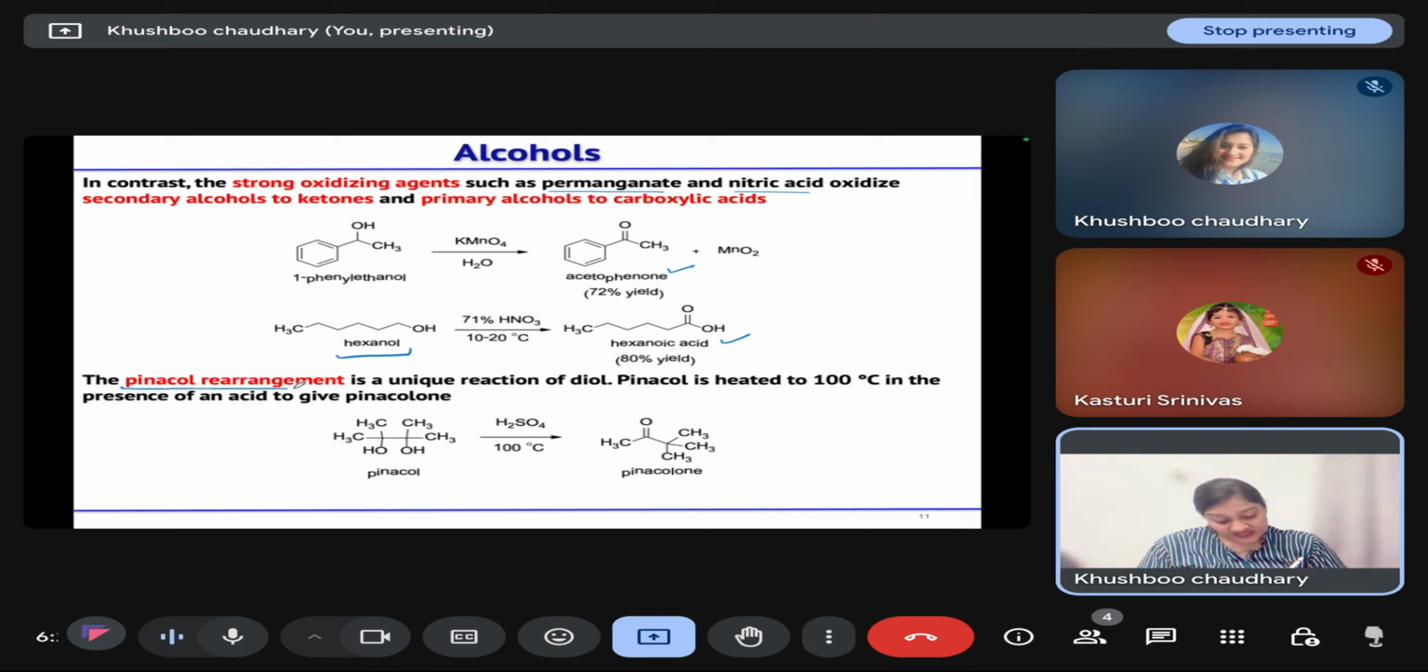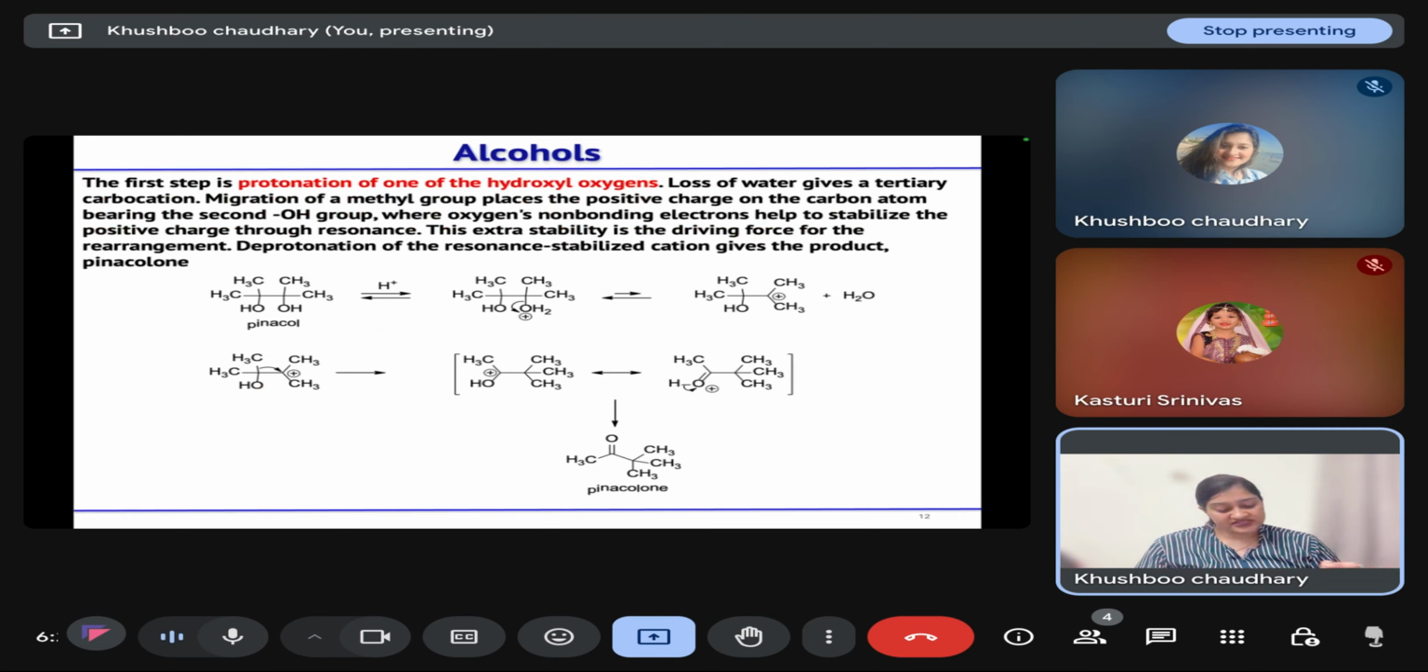Then one rearrangement that is very common for diols is the pinacol-pinacolone rearrangement, where pinacol is heated at 100 degrees Celsius in the presence of acid to get pinacolone. Now, how does this reaction take place? Here we have pinacol and we are treating it with acid and it gives us pinacolone. The mechanism follows this way: in the presence of acid, one of the hydroxyl groups is protonated first and then it leaves, leading to the formation of this tertiary carbocation that is stable.